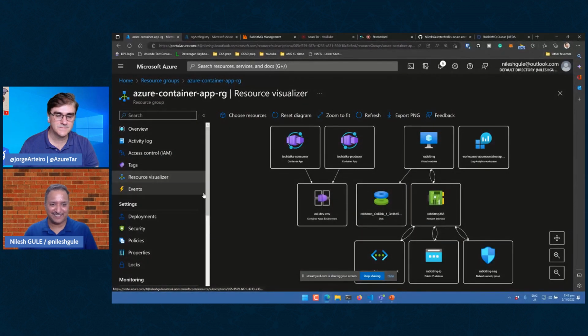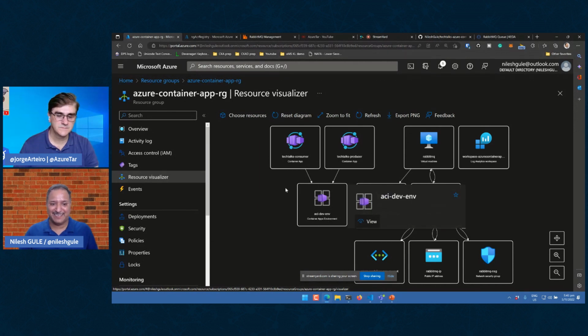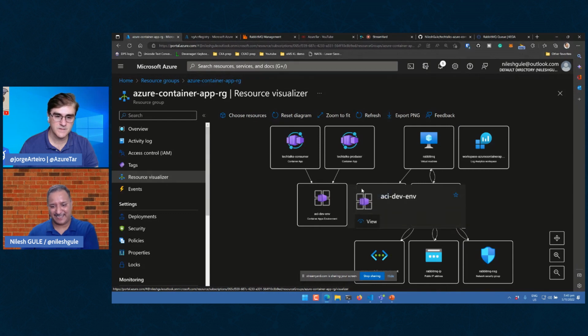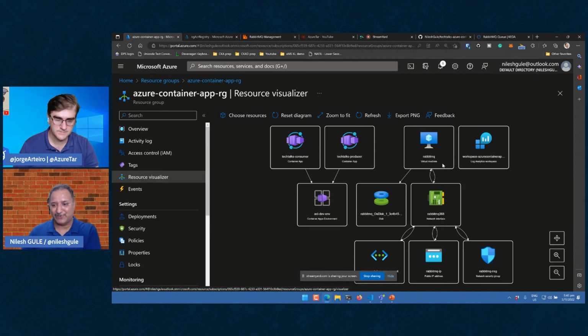Yes. This is one more view which I personally like. If you go to the resource group, you see the resource visualizer. It gives you a nice consolidated view of what you have in the group. So this is maybe a summary of what we did. We had the container apps environment. We deployed the producer and consumer there. And then there was a RabbitMQ in the same resource group, but outside of our environment. Along with this RabbitMQ, there is the disk which is attached, the network interface, the public IP for RabbitMQ, and we also have the log analytics. So this view gives us the complete picture of what we used all together in the demo.